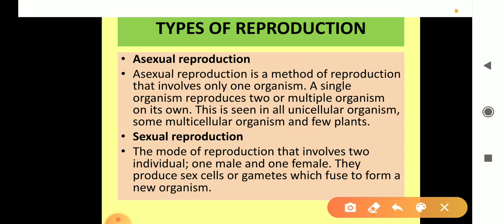Okay. Now, second is sexual reproduction. Sexual reproduction is a mode of reproduction that involves two individuals, one male and second female. They produce sex cells which are called gametes, and they fuse to form the new individual.